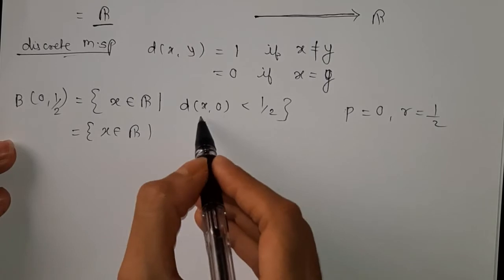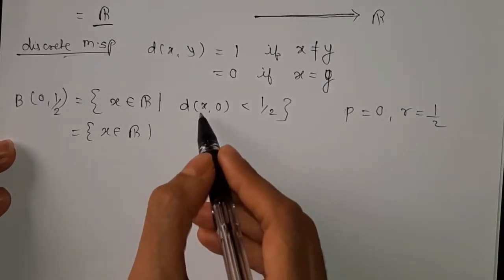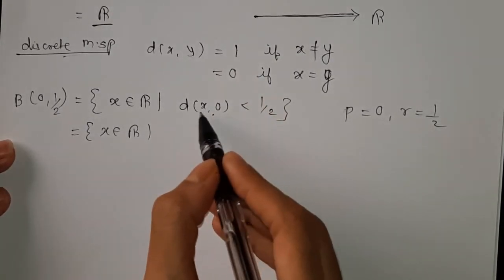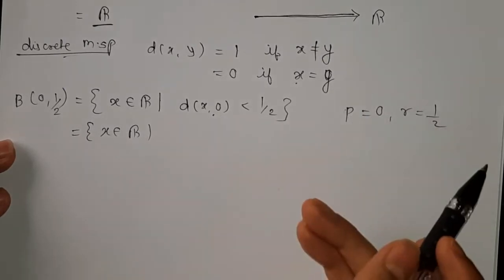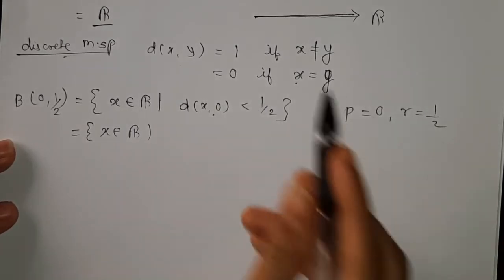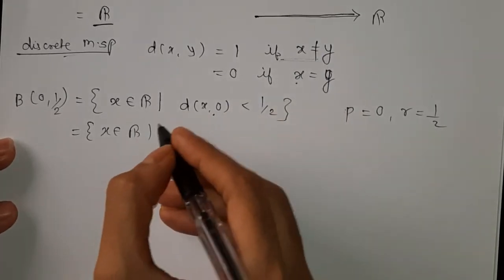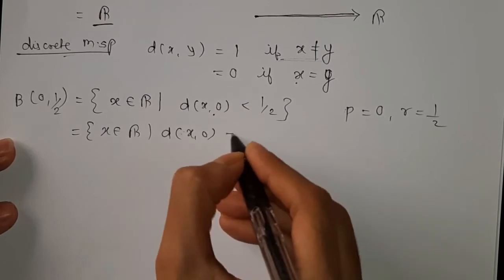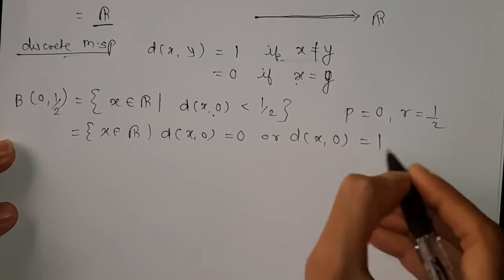Now see, either x is equal to 0 or x is not equal to 0, which means we have two conditions. Either x is equal to 0, which means x is equal to y, or x is not equal to 0, which means x is not equal to y. So we write both the conditions: d(x, 0) is equal to 0 or d(x, 0) is equal to 1.